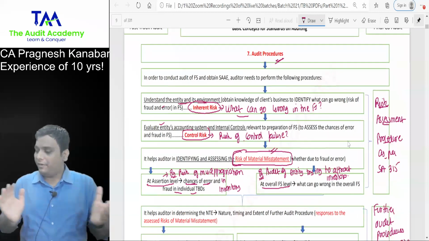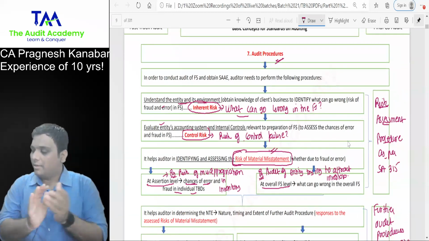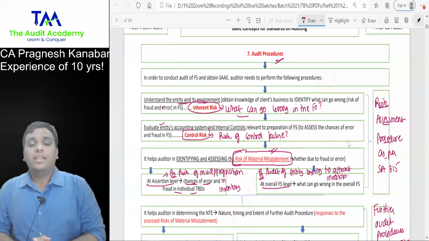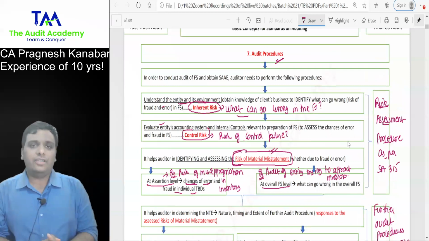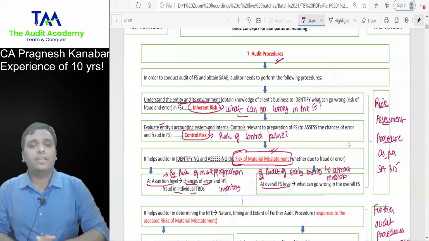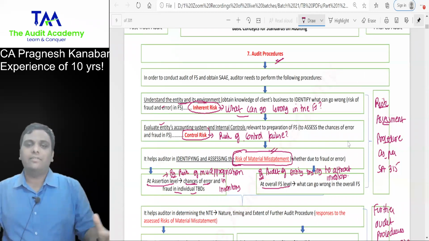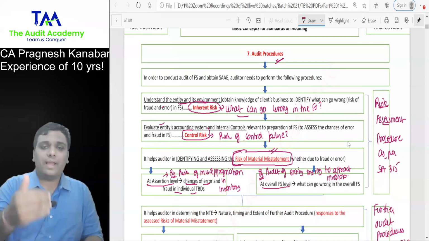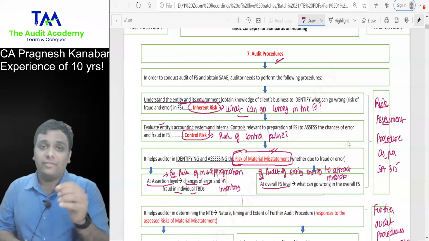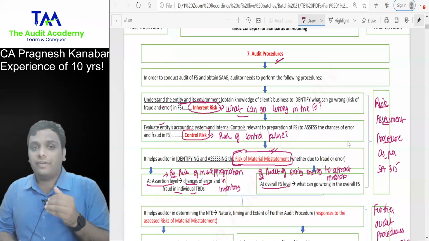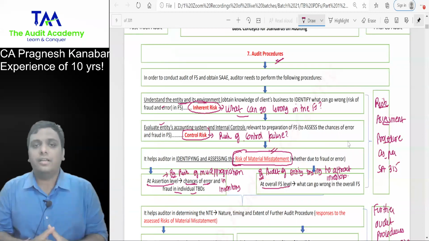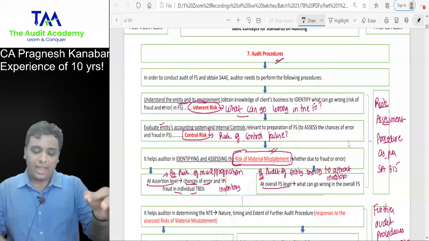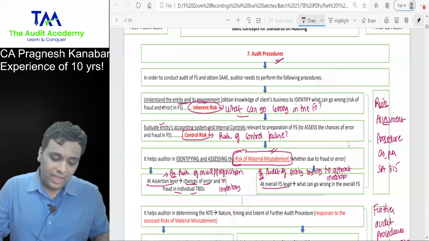Give me the full definition of risk assessment procedure as per SA 315. Whenever you are conducting audit of financial statements of an entity in any auditing situation, you need to understand the entity and its environment, obtain knowledge of client's business to find out the inherent risk. Then you need to evaluate the entity's accounting systems and related internal controls to identify the control risk. This will help the auditor to identify and assess risk of material misstatement at assertion level and at overall financial statements level.